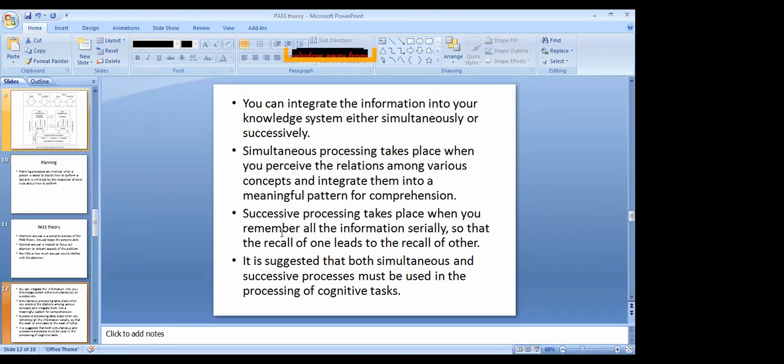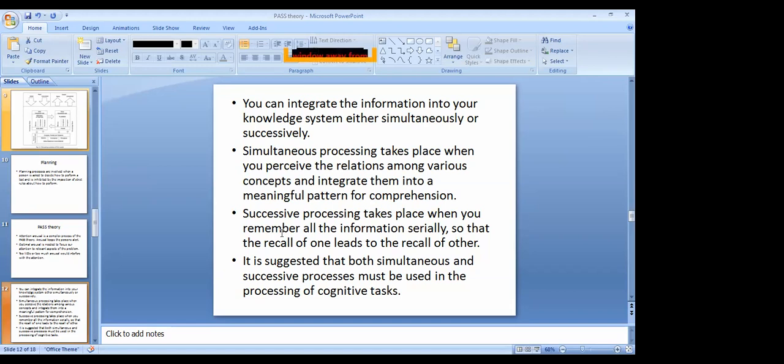Simultaneous processing takes place when you perceive the relations among various concepts and integrate them into a meaningful pattern for comprehension. It means first you make the sentence in the mind, then you speak it out at a time. You process so many things at a time and then speak it out or do it. That is simultaneous processing.